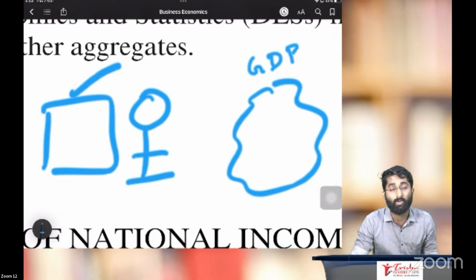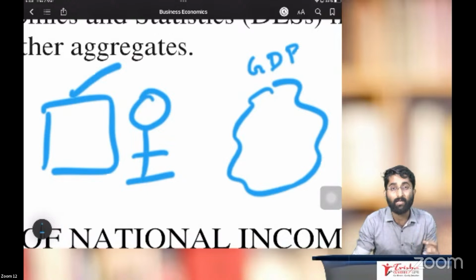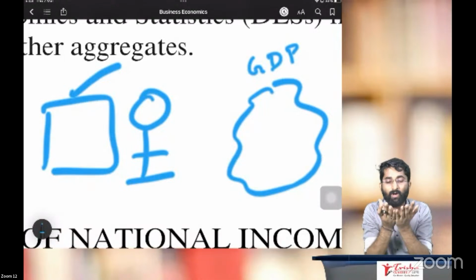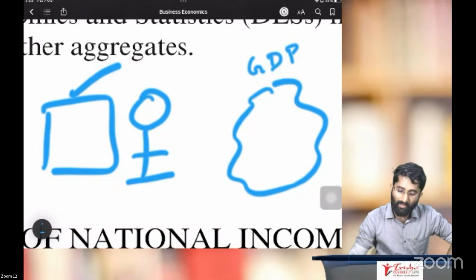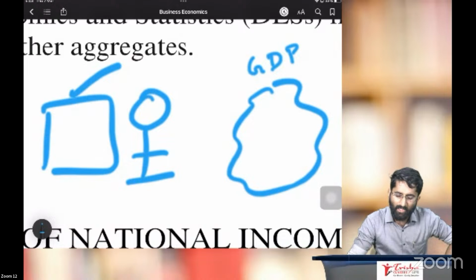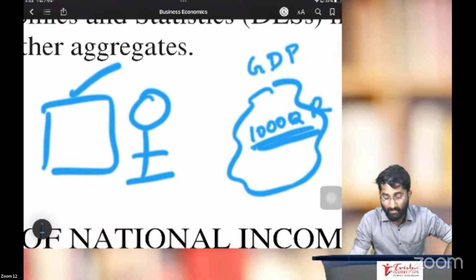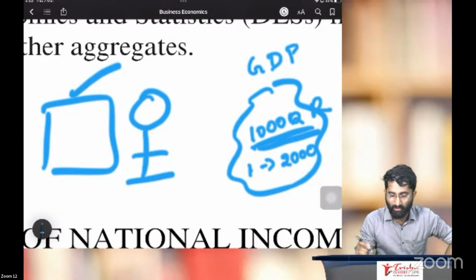GDP, gross domestic product, the income of a country can be calculated by what its capacity of production is. What is the capacity of a country to produce some goods? For example, if they produce 1,000 quintals of rice, and per quintal it is 2,000 rupees.